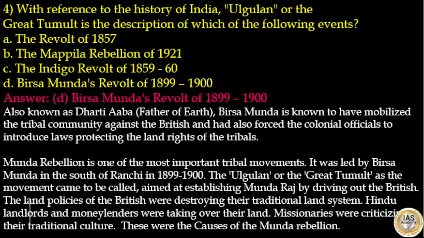The Ulgulan or the Great Tumult, as the movement came to be called, aimed at establishing Munda Raj by driving out the British. The land policies of the British were destroying their traditional land system. Hindu landlords and moneylenders were taking over their land. Missionaries were criticizing their traditional culture. These were the causes of this Munda rebellion. So here the answer to this question is option D.